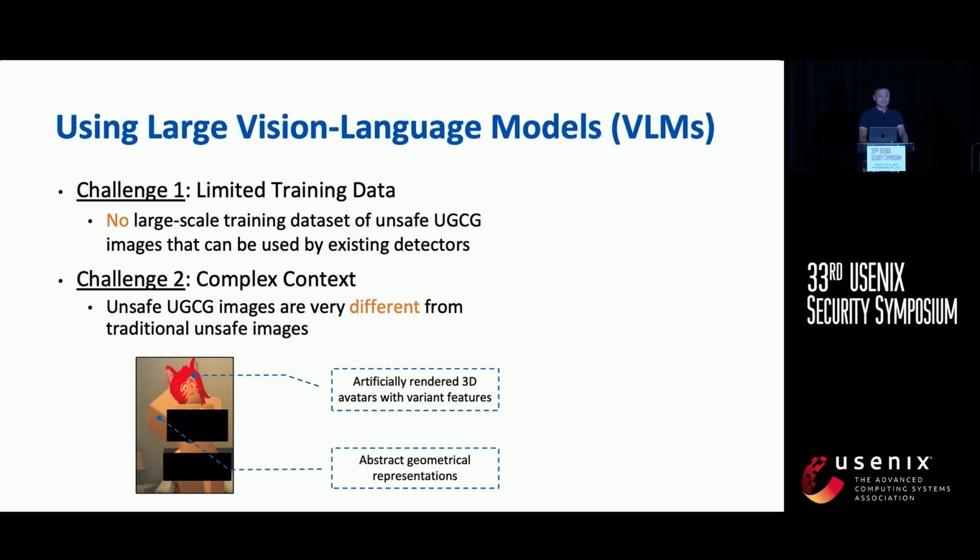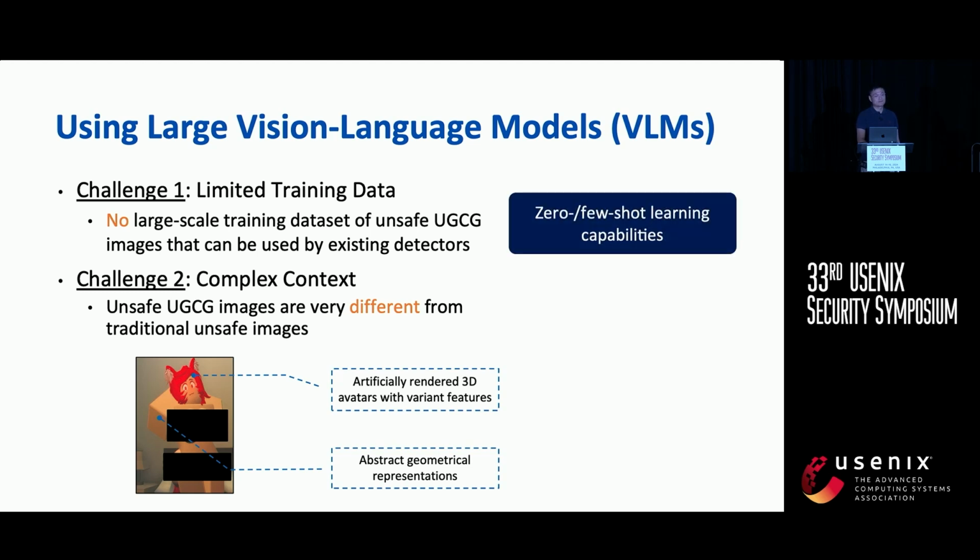To address such challenges, we utilize large vision language models. Large vision language models are built based on large language models and can understand images with human language instructions. Large vision language models can easily address the challenge of limited training data with their zero-shot or few-shot learning capabilities.